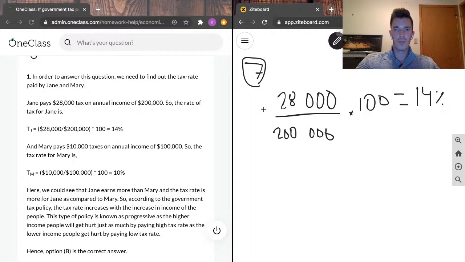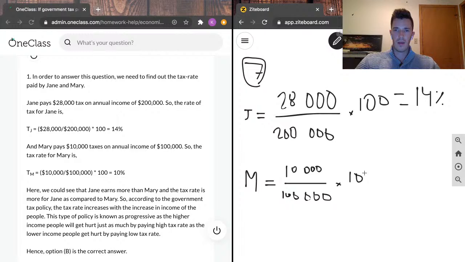And that's for Jane. Similarly for Mary, she's getting taxed 10K on her income of 100K. Multiply that by 100%, and we see that she's only being taxed at a rate of 10%.